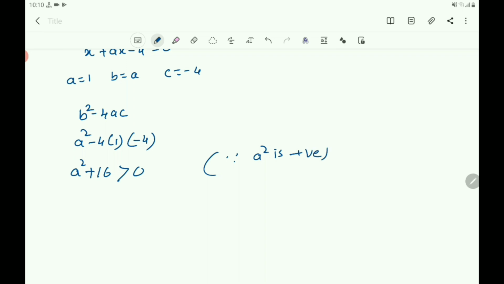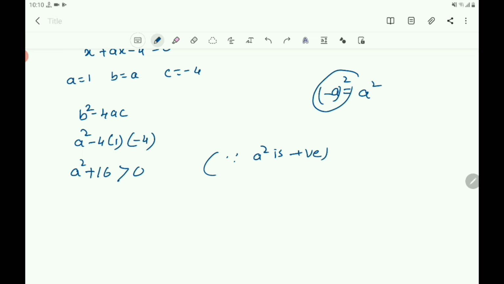If a is a negative number, minus a whole square is a square, and whether a is positive or negative, a square must be positive only. So a square is positive and plus 16 is there. The sum of a positive and a positive is always positive. Therefore it is greater than 0.